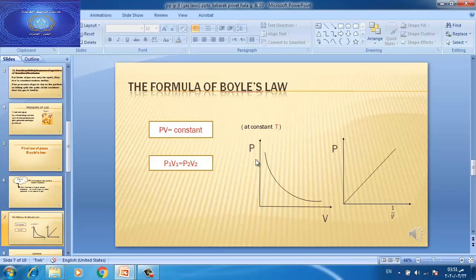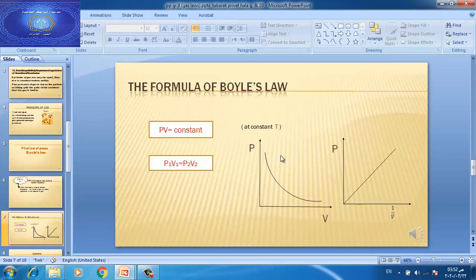When we draw the graph of the relation between pressure and volume, we said they are inversely proportional. So when we draw pressure on the y-axis, volume will be on the x-axis, and we will get this curve. This curve means when volume increases, the pressure will decrease.